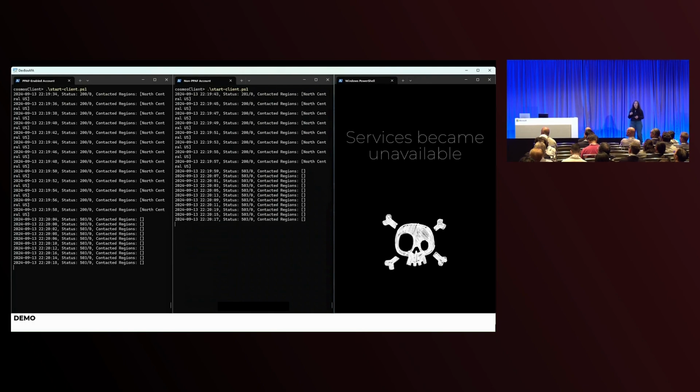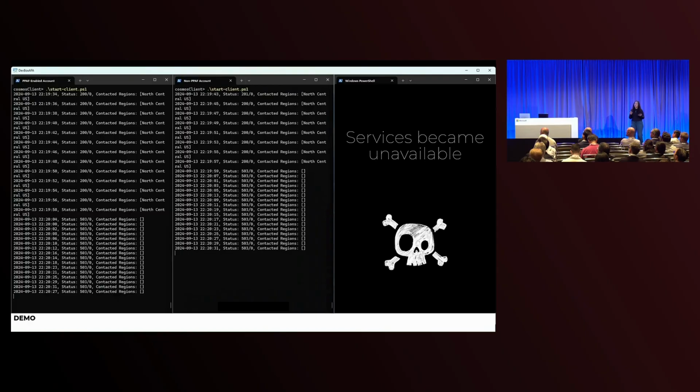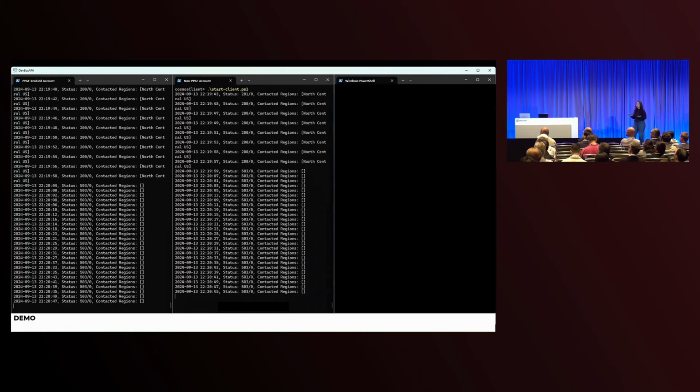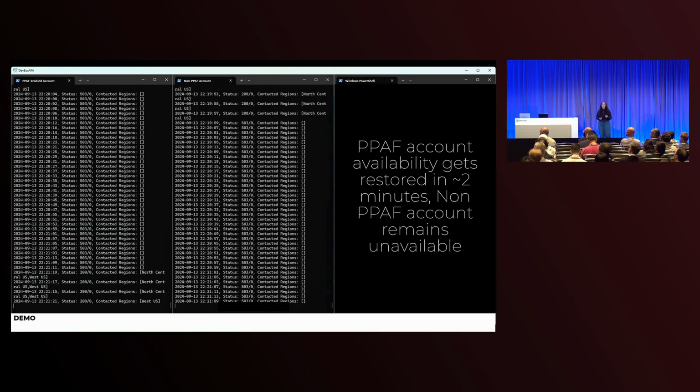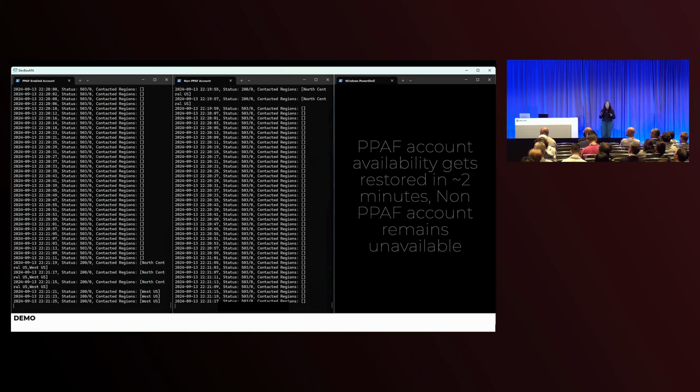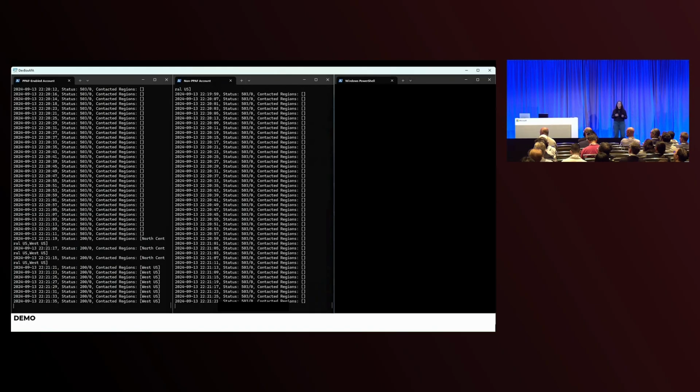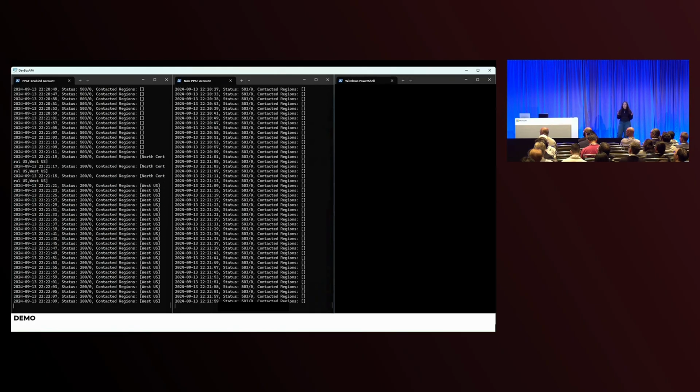As you can see, both of our console apps now start returning 503, service unavailable, because the partition is down. But the per partition automatic failover account is able to quickly recover and start sending traffic to West US. Notice all of my writes are now succeeding, whereas the non-PPAF account is still getting those 503 errors and is still failing.